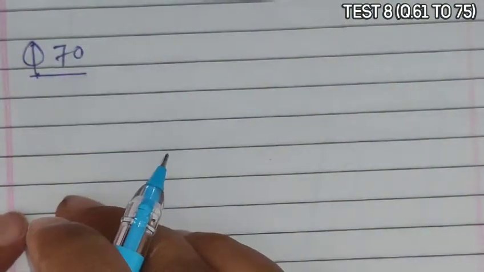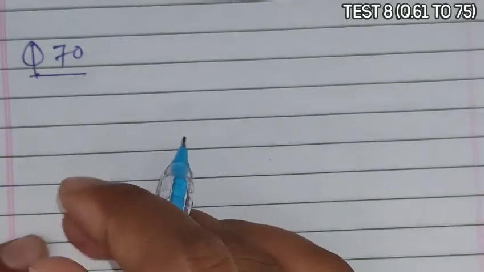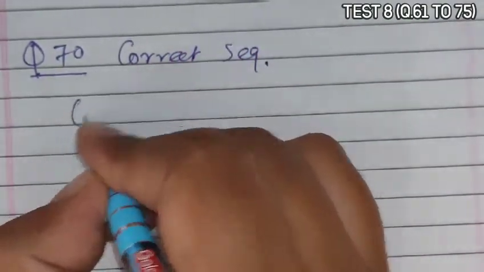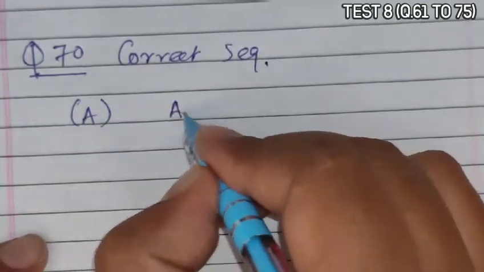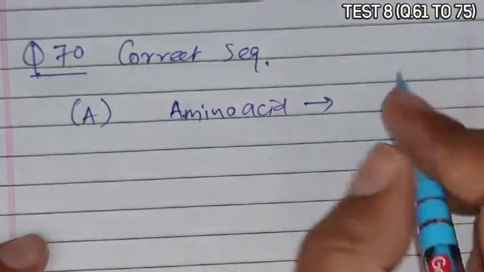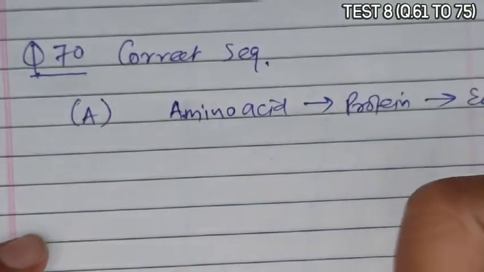Next, question 70. Question 70 asks which of the following is the correct sequence for the appearance of compounds in a cell. Option A is given as amino acid to protein and then to enzyme.